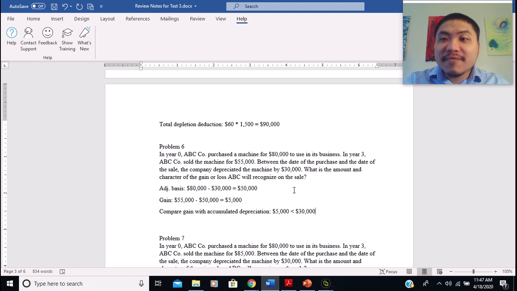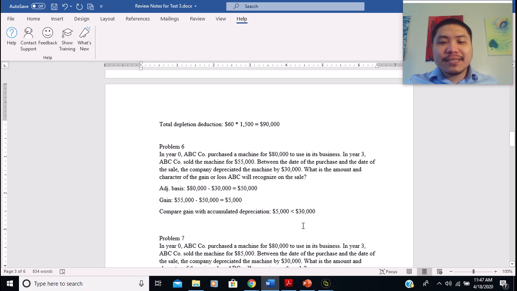the extent of gain that is generated by depreciation has to be recaptured, has to be treated as ordinary income, right? And if there's any remaining gain, then you can treat the remaining gain as section 1231 gain, which is pretty much a long-term capital gain, and it's going to be taxed at a preferential rate, right?